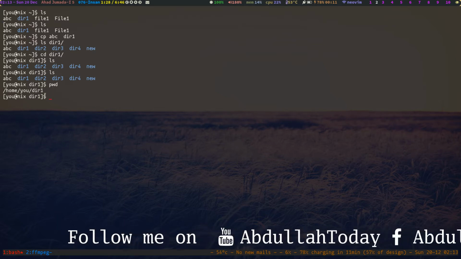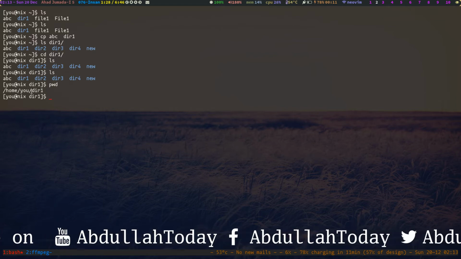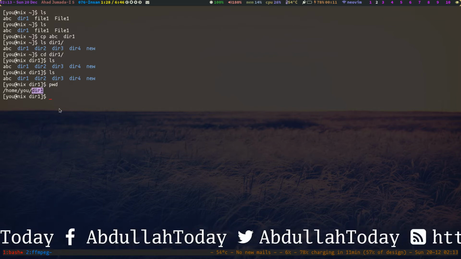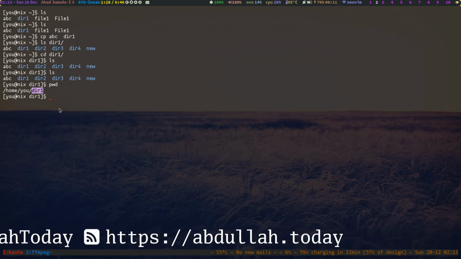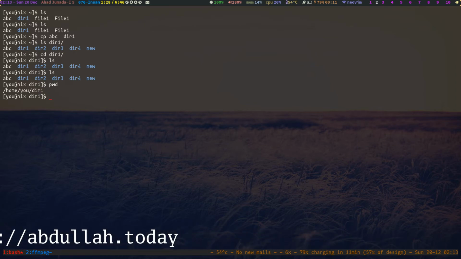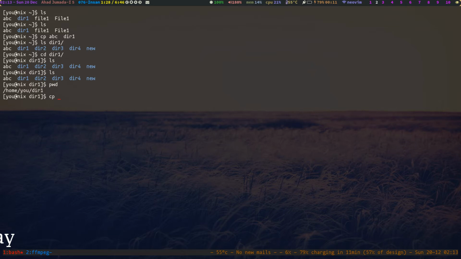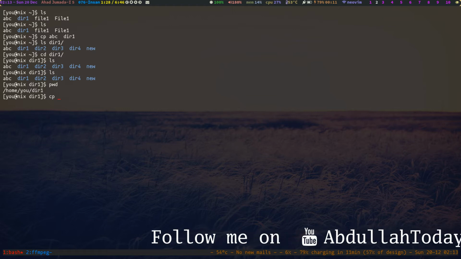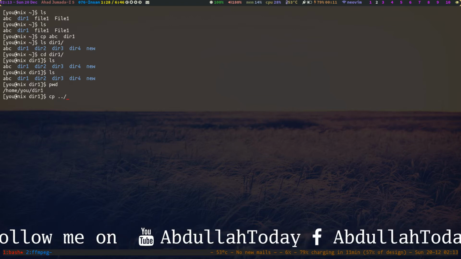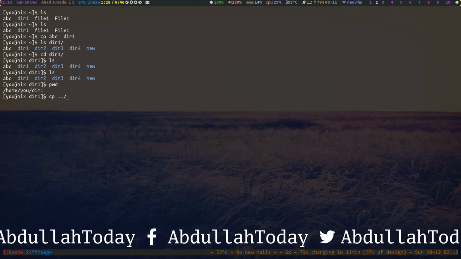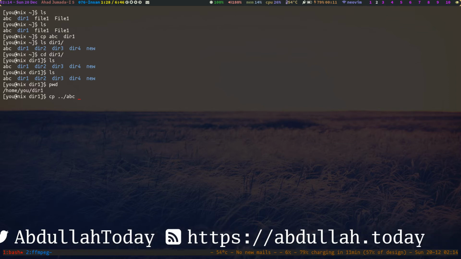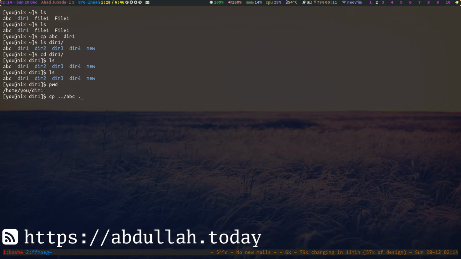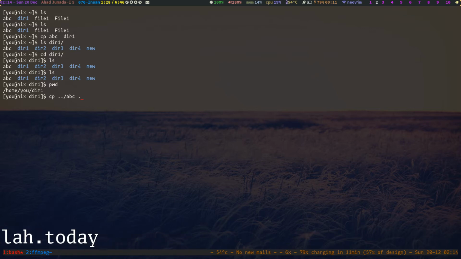So we can see we are inside directory 1 inside our home directory, but we want to copy the abc file which is present in our home directory. So we can use the relative path name. As you know, relative path names start from the working directory, so we are going to use a relative path. The abc file is there, we are going to copy it here. So we can use the single dot, which is the notation for the current working directory.